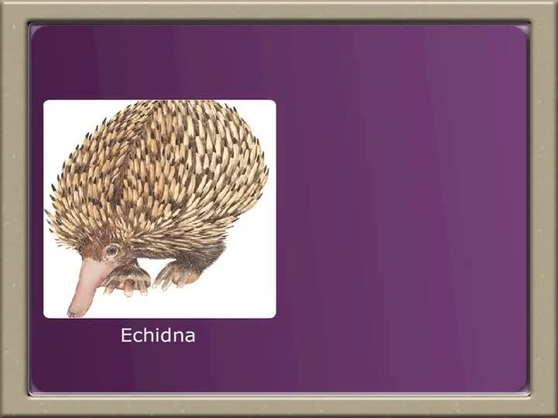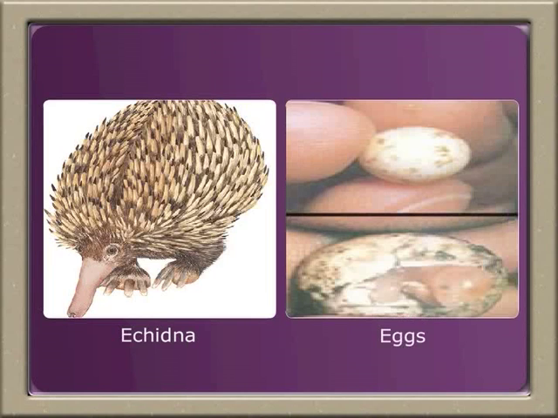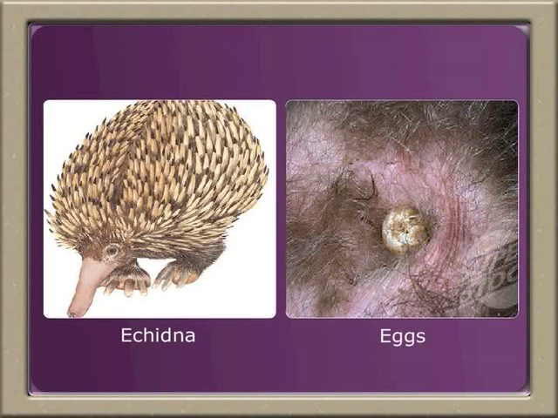Echidna, commonly called as spiny anteater, is a mammal that lives in Australia and Tasmania. Though it is a mammal, it lays 1 or 2 eggs. These eggs are placed in a pouch present on the stomach of the female and are hatched.